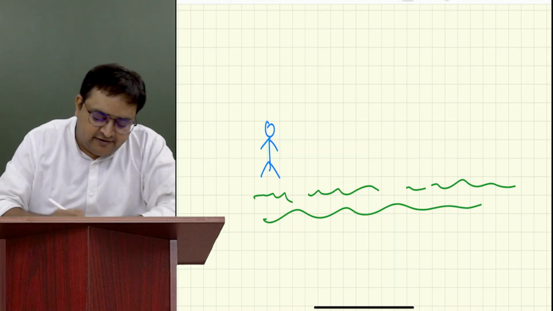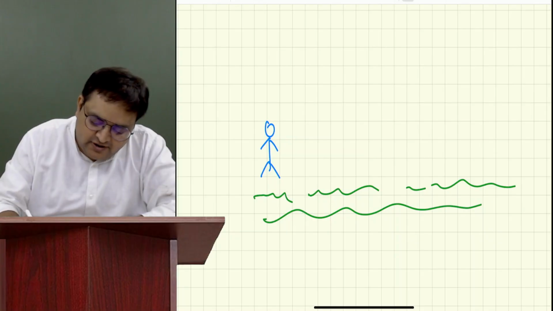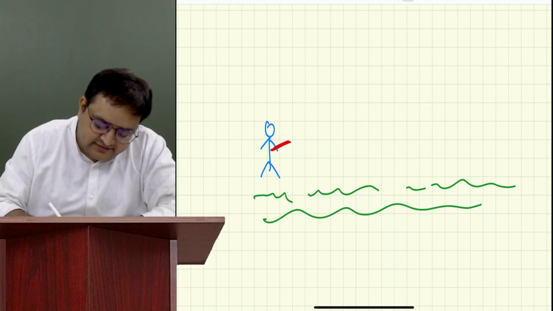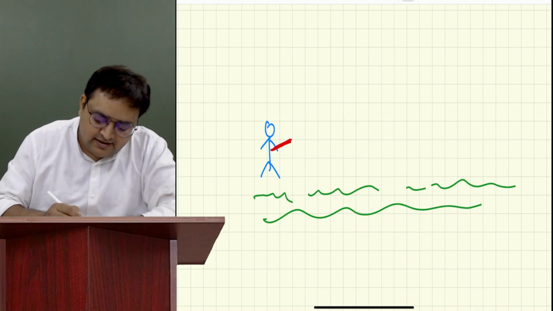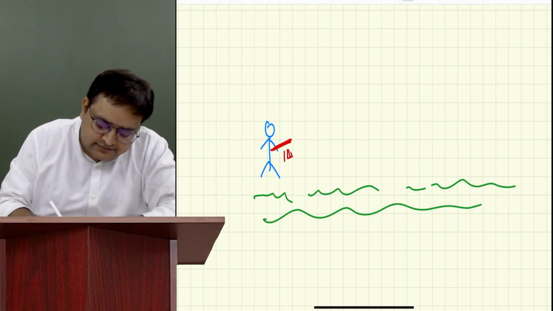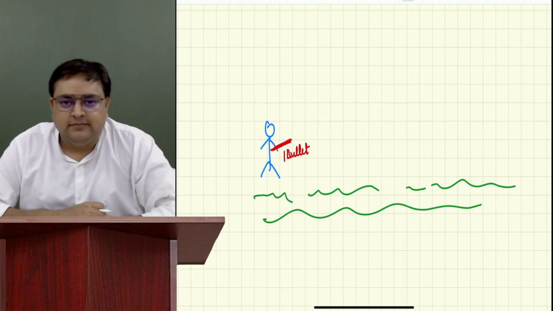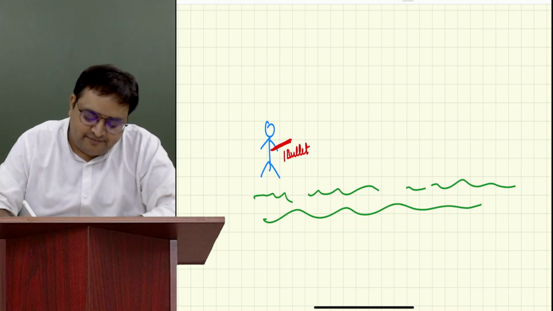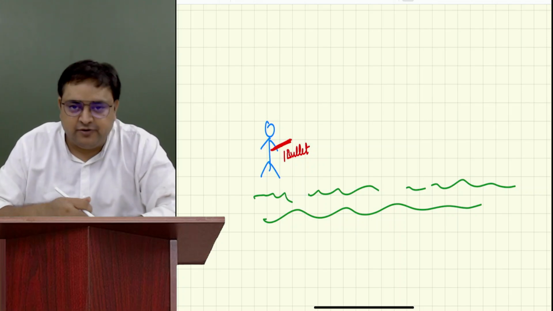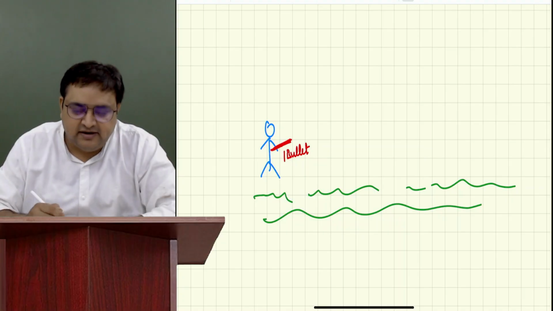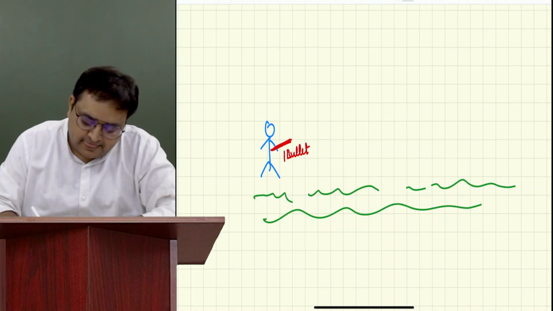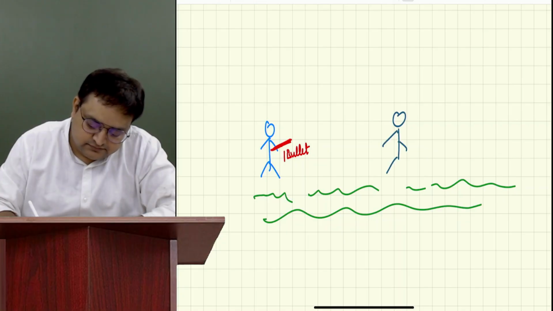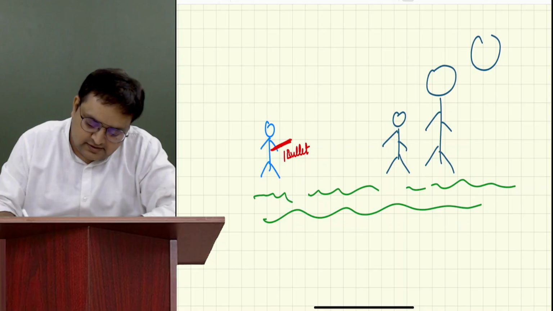Let's say you have a gun with you. I give you a gun also. But I give you only one bullet. In this gun, there is only one bullet. And let's say, when you are crossing, you see that there are three monsters: this one, this one, and this one.